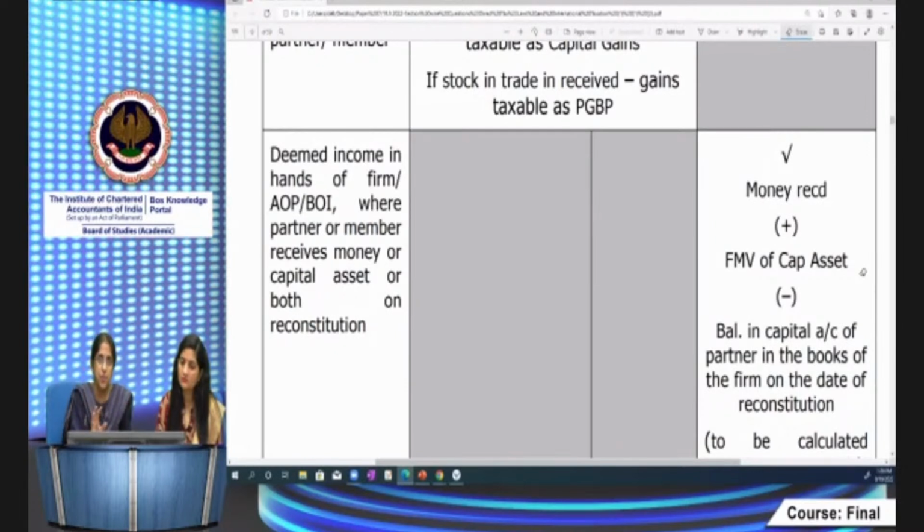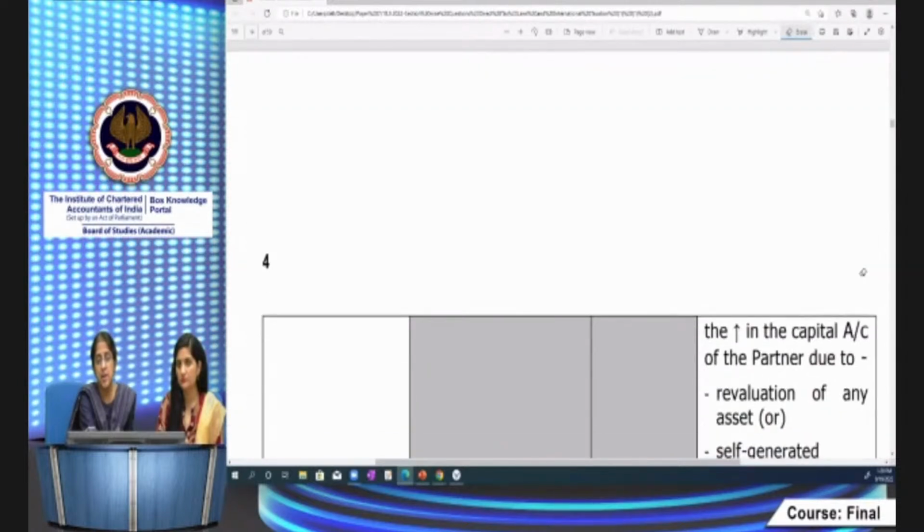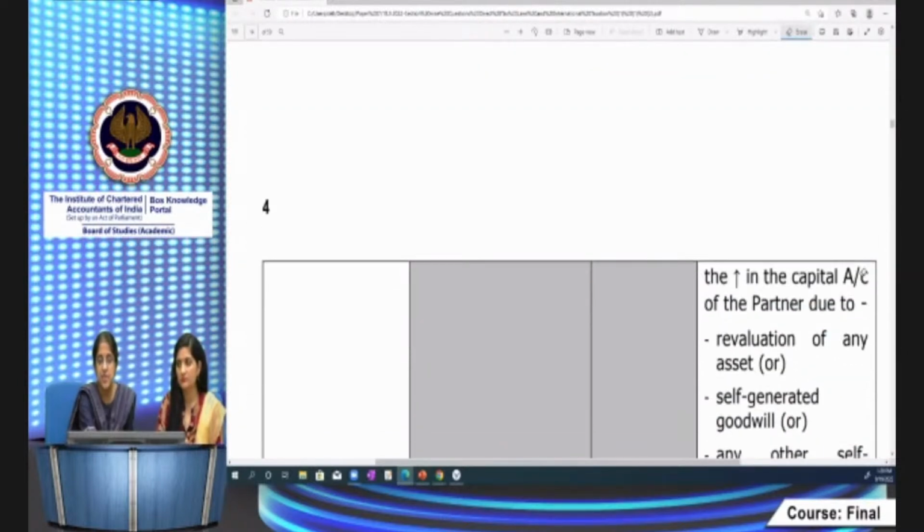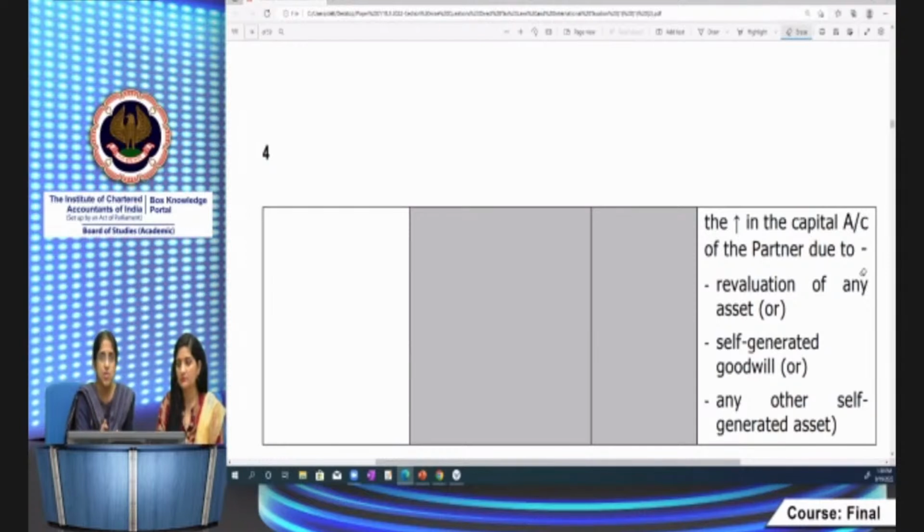under 45.4. Under 9B, what is brought to tax? The excess of fair market value of the capital asset over its cost, that is brought to tax in 9B. In 45.4, what is being brought to tax? The excess of money plus fair market value of capital asset minus the capital balance on the date of reconstitution. Now, this capital balance is to be calculated without taking into account increase in capital due to revaluation of asset or self-generated goodwill. That you should not consider.